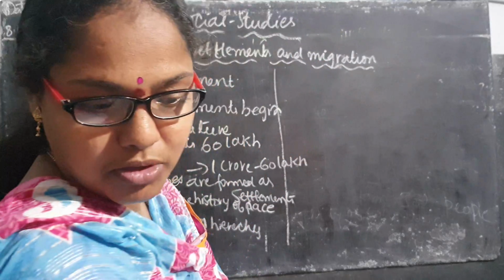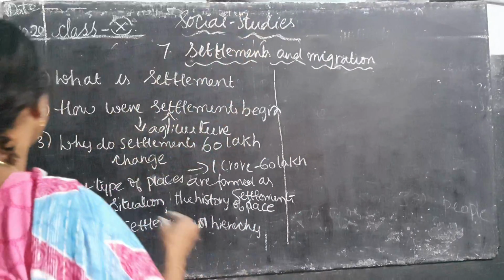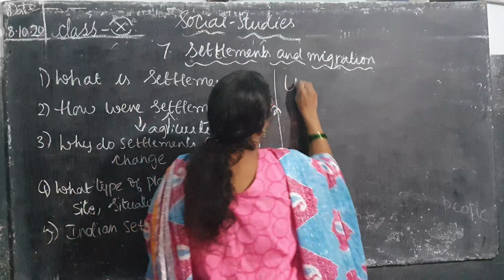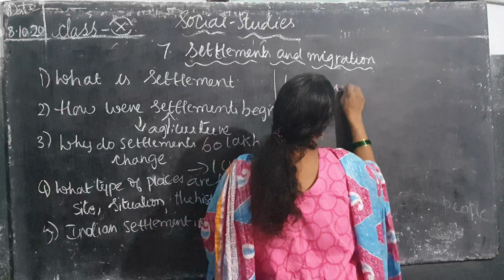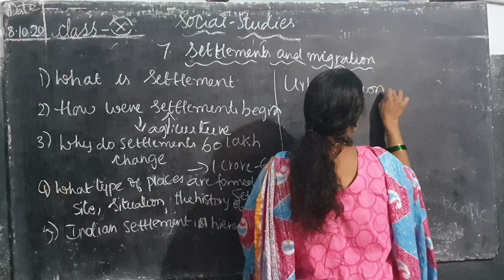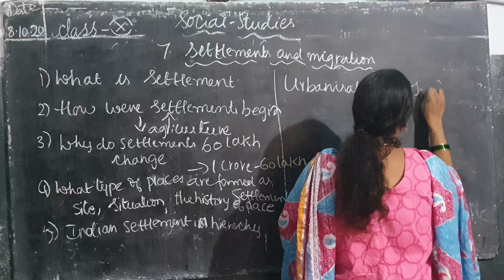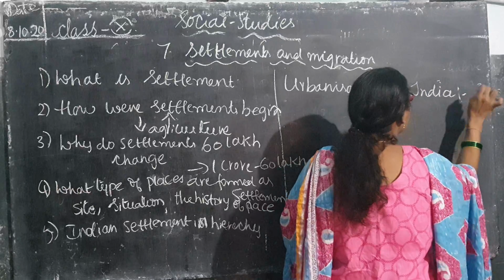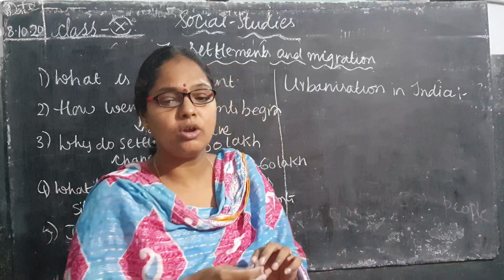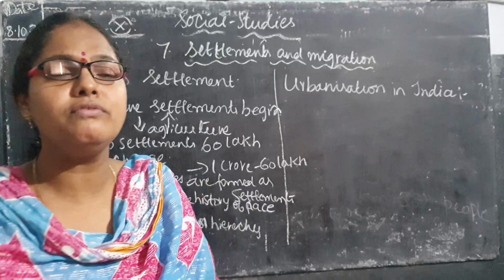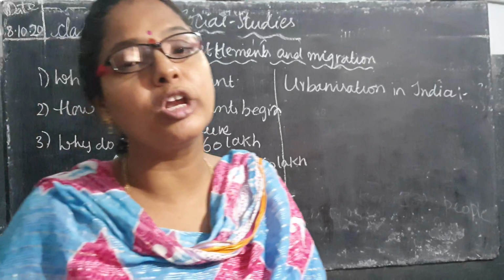Urbanization in India. Children, what is the meaning of urbanization and what is the meaning of rural? There is a lot of difference between urban and rural people.